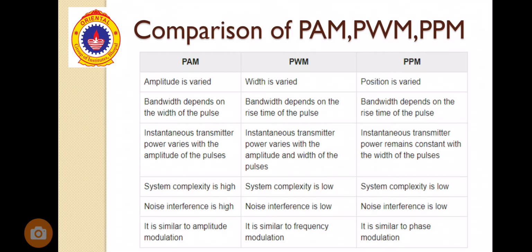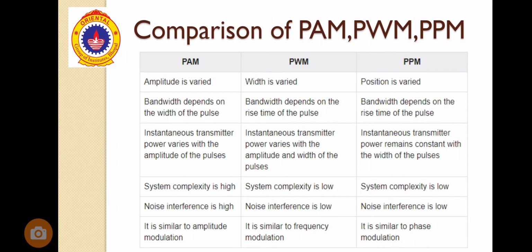The comparison of PAM, PWM and PPM. In PAM, amplitude varies. In PWM, width varies. In PPM, position varies. In terms of bandwidth, PAM bandwidth depends on the width of the pulses, and the PWM bandwidth depends on the rise time of the pulses. And the PPM bandwidth also depends on the rise time of the pulses.